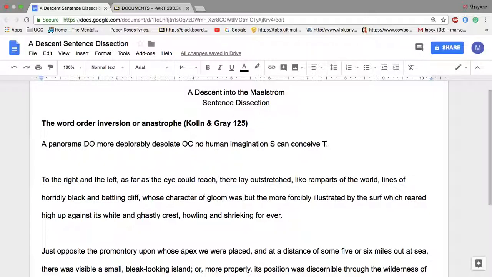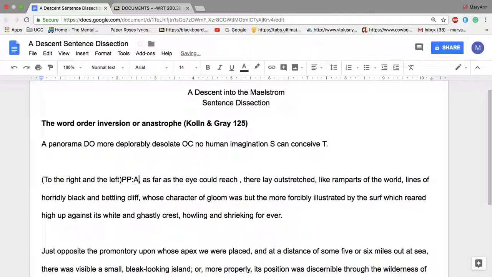That makes sense. Because this element that might have been on the right side of the verb was inverted to the beginning of the sentence, it's a prepositional phrase describing where, to the right and to the left.